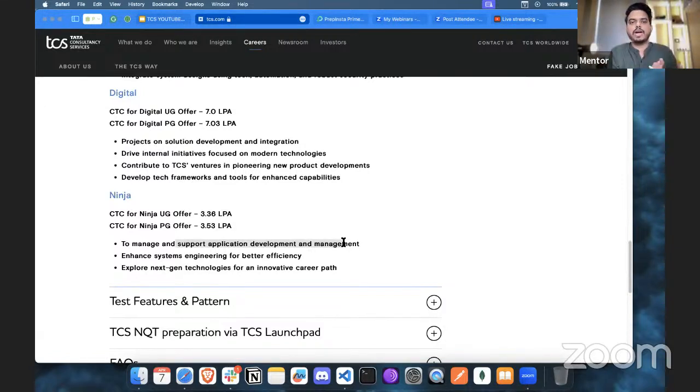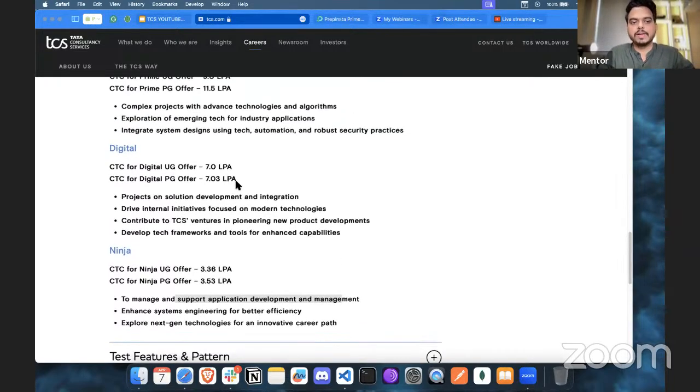So that is why we are giving you a 3 months plan: within 1 month, you will be in a position to crack the written test. Once you do that, you start your interview preparation, which covers skills-based courses, soft skills and communication, and any further interview rounds. Let's say you are preparing for Digital: not only do you need to crack the test, but you need some good projects on your resume, right? You also need to know modern technologies.